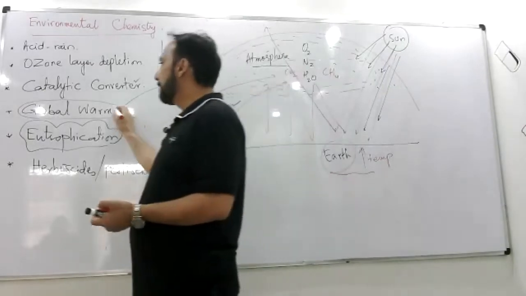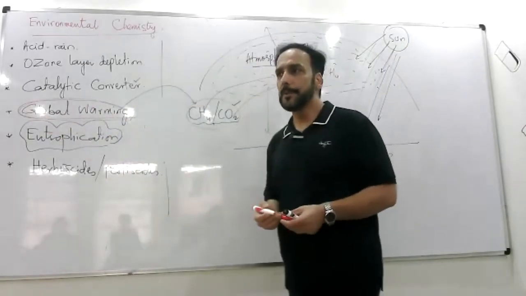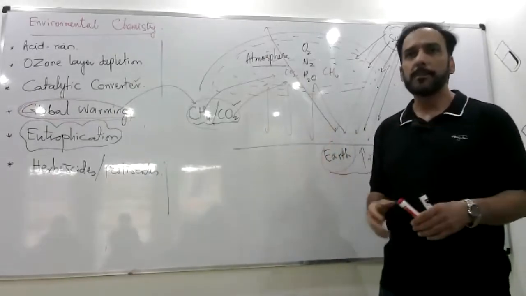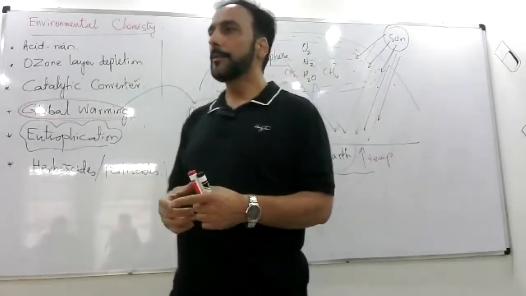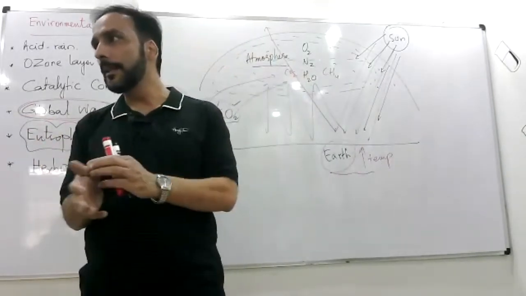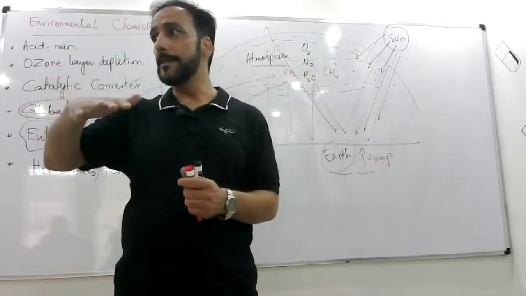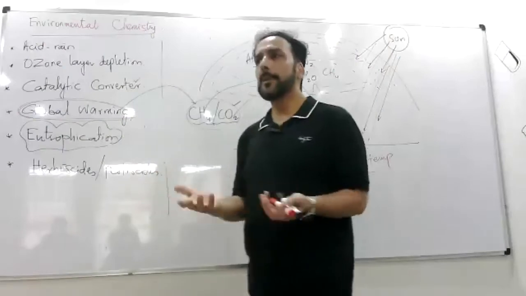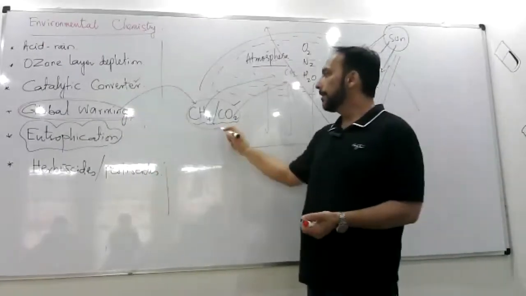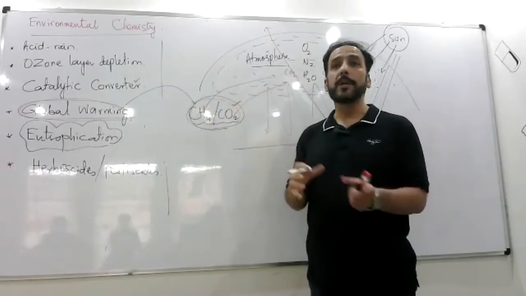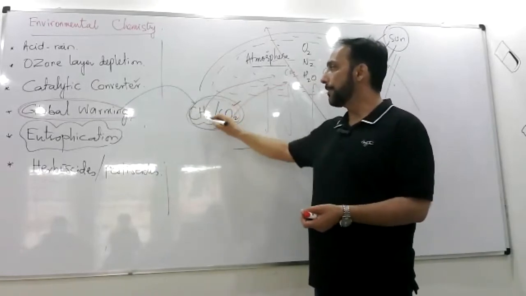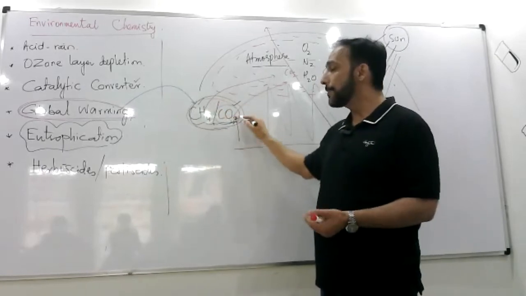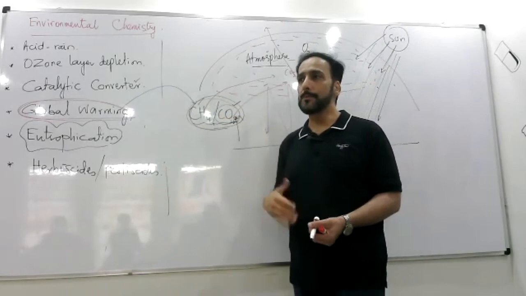Again, as I said, these kind of concepts have now become disputed in science or chemistry. Scientists say that this kind of thing happens every maybe 50,000 years or something. Then the Earth goes to ice age and stuff. So the temperature of the Earth decreases, then it starts increasing, then it decreases, and this is a cycle going on. But now we sort of say that global warming is caused by humans. Methane is naturally produced all the time, but CO2 gas and the way we are producing CO2 gas has never been produced before this.